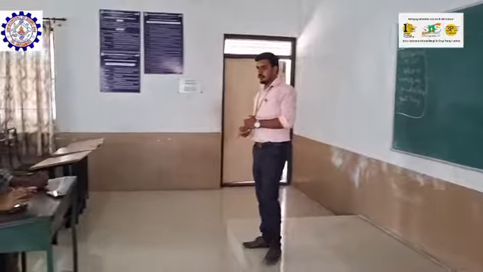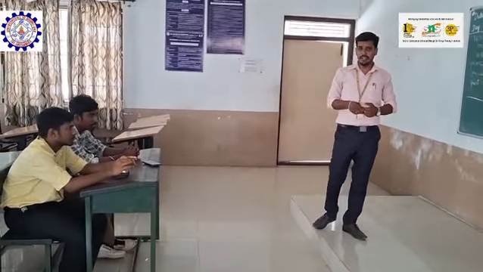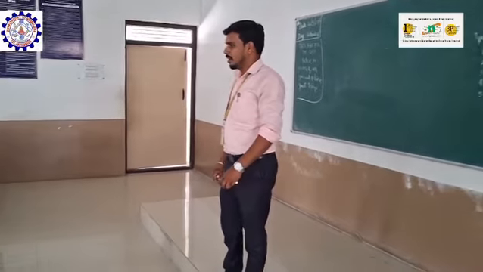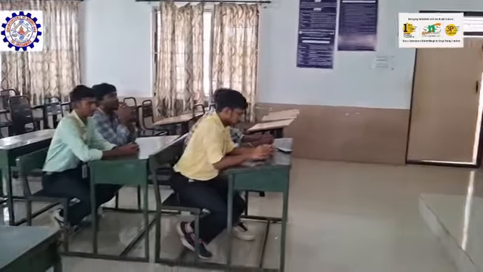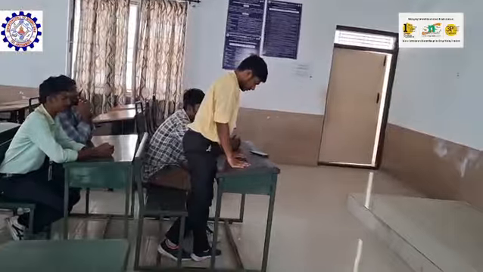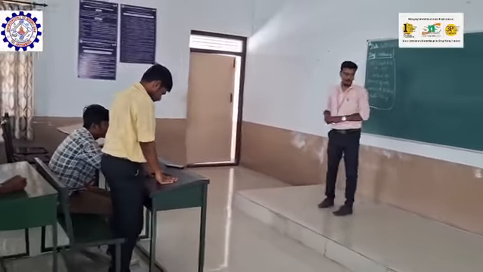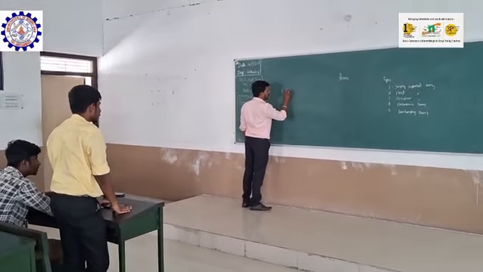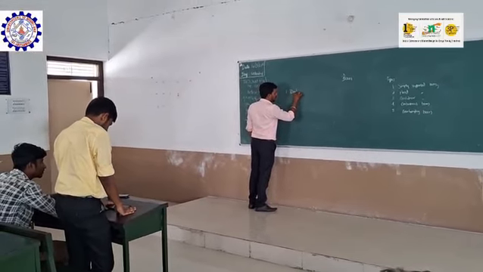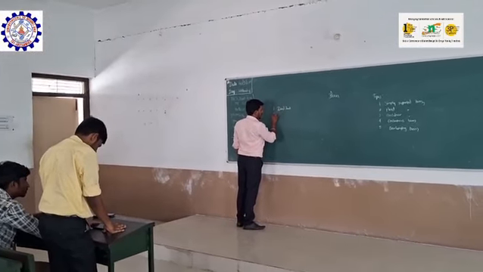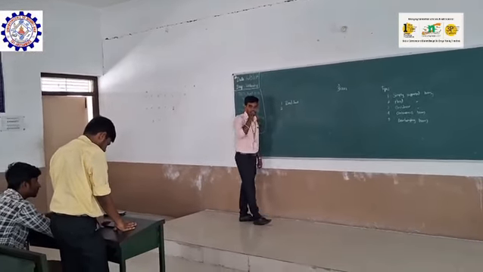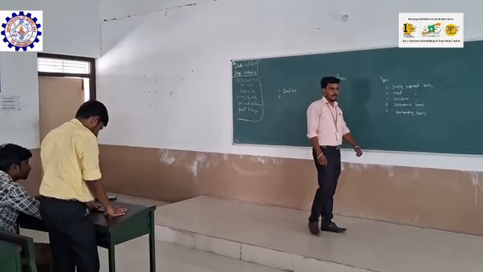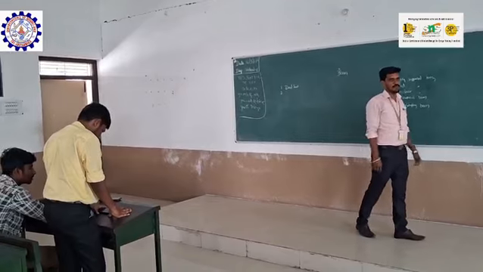Then, 3 types of load act on these types of beams. What are the 3 types? Dead load, live load, and wind load. Okay, good. Dead load is the self-weight of the foundation and the superstructure. It includes the weight of walls, floors, roofs, etc.